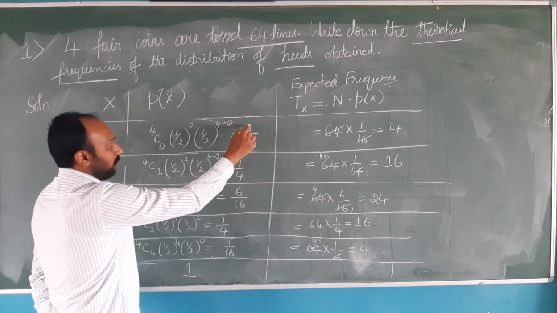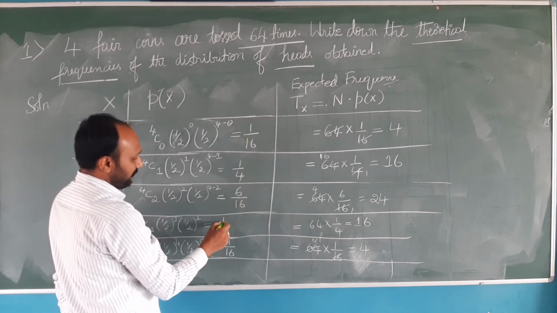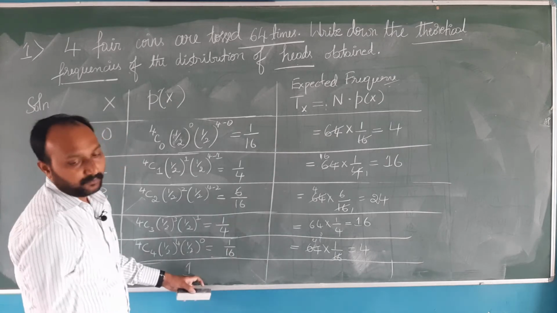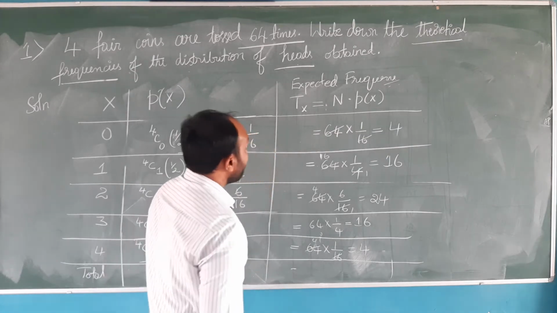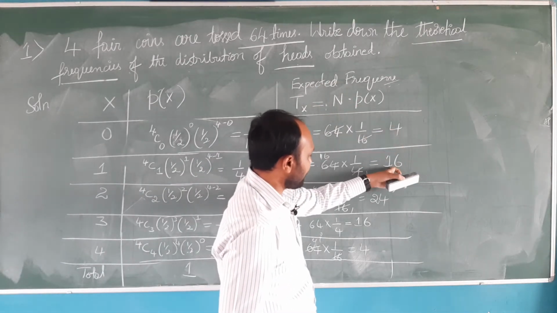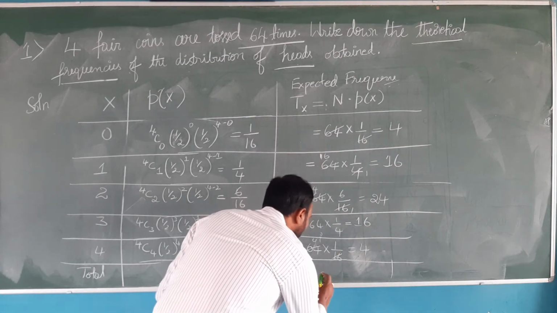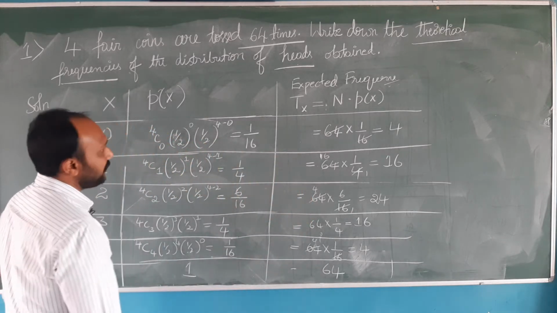That is 1 by 16 plus 1 by 4 plus 6 by 16 plus 1 by 4 plus 1 by 16 will give you the answer 1. Next, what will be the total expected frequency? 4 plus 16 plus 24 plus 16 plus 4 will give you the value 64.